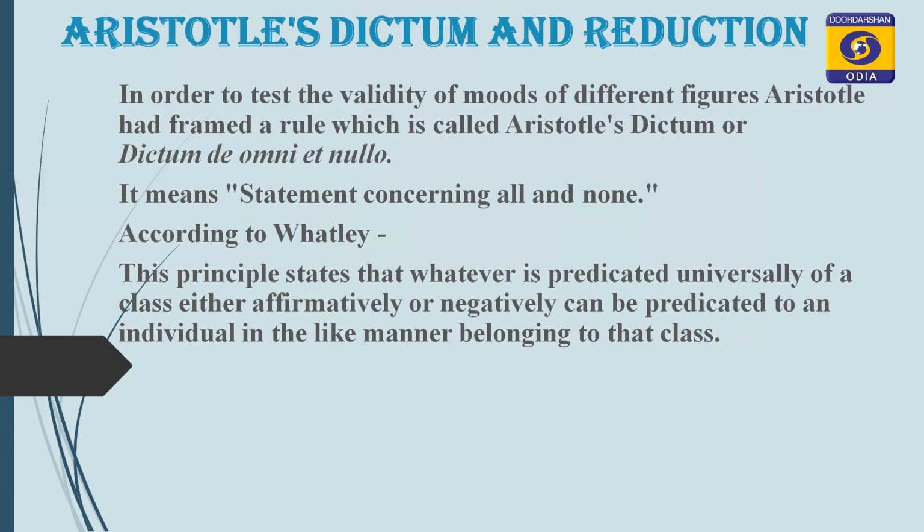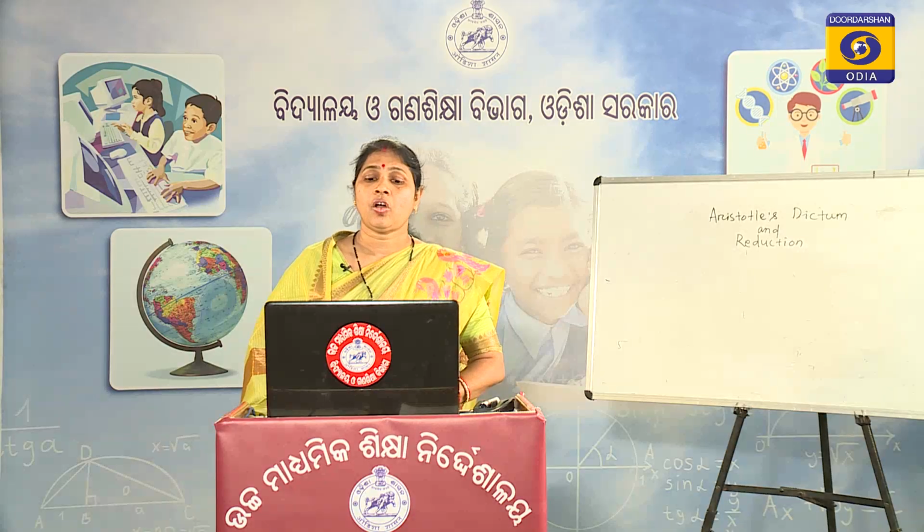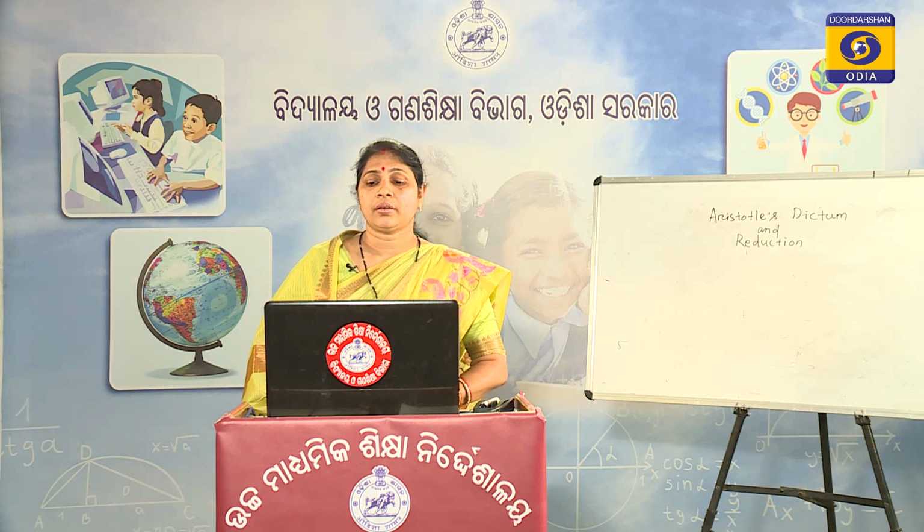So, here this principle or this rule is stated by Whately. According to Whately, this principle states that whatever is predicated universally of a class either affirmatively or negatively can be predicated to an individual in the like manner belonging to that class.